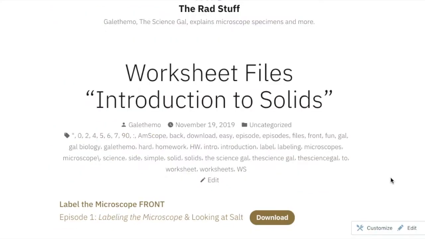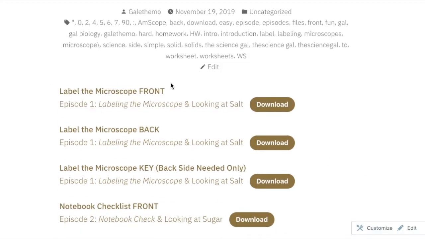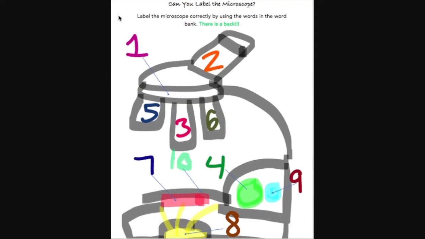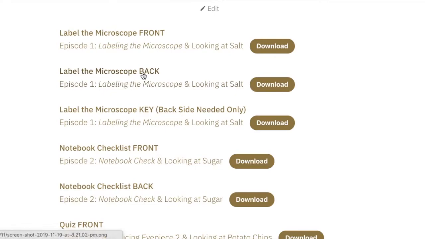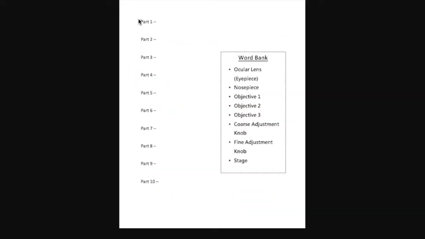Now let's go over the worksheets. If you go to Label the Microscope on the front side and you download it, you'll see that you have a microscope picture with numbers on it. And then you can see that it says that there is a back. So this is the picture your students or you will use to label the microscope. If you go back to the other worksheet, which would be the back side, you would find what different parts there are and a word bank that you would use to label it. You will need both sides of the paper to complete this activity.